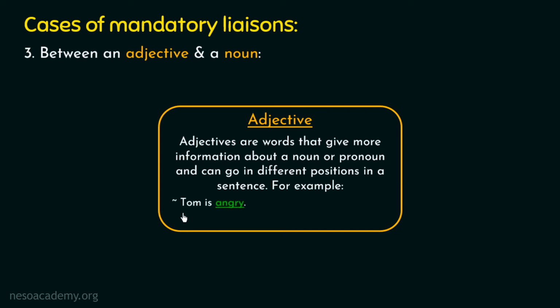The first example is: Tom is angry. Here the word angry is an adjective because it is giving us the information about Tom, that Tom is angry, right? Now let's take one more example. This is a juicy mango. In this example, the word juicy is giving us the information about the mango, that the mango is juicy. Hence it is an adjective. So that's all about an adjective.